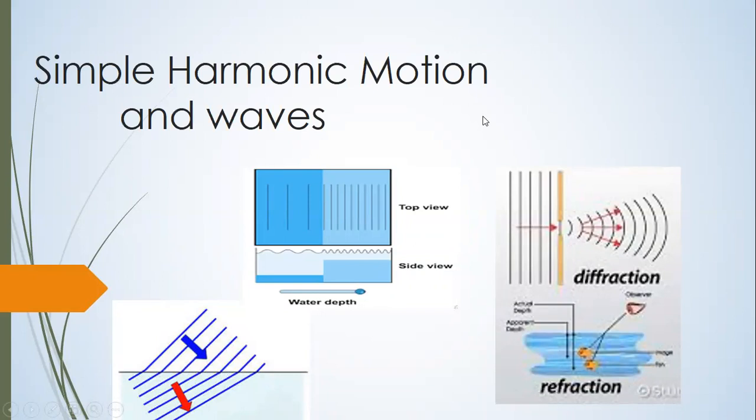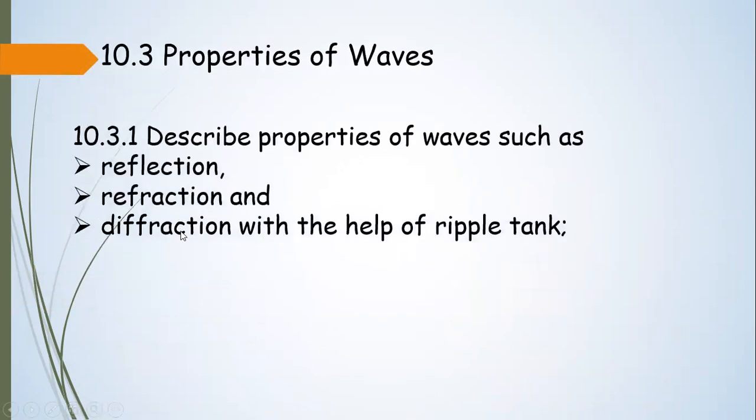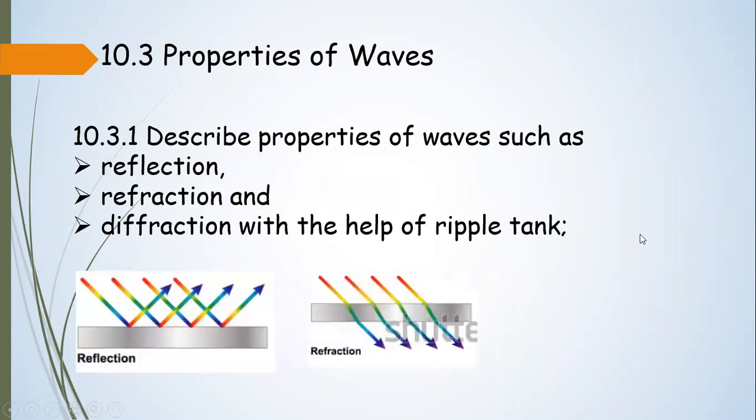This is the last lecture on waves, nature and properties of wave. Last time we did two properties of wave, diffraction and reflection. The third property we are going to do is the refraction of wave. You can see this is what we mean by refraction of wave. We are going to study refraction with the help of the ripple tank, and in the last lecture we covered what a ripple tank is.